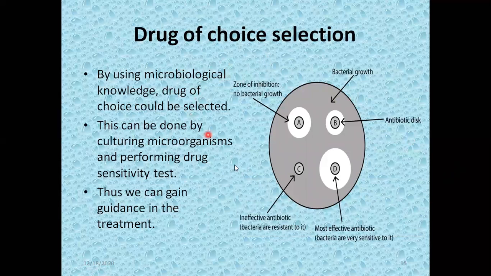Drug of choice selection. It is very important to perform a culture sensitivity test. But in Pakistan, unfortunately, whenever we become ill, we either go to the physician, or sometimes we don't go, we directly go to the medicine shop, ask for an antibiotic and start using it. This is not the right way to use antibiotics. Even when we visit the physician,